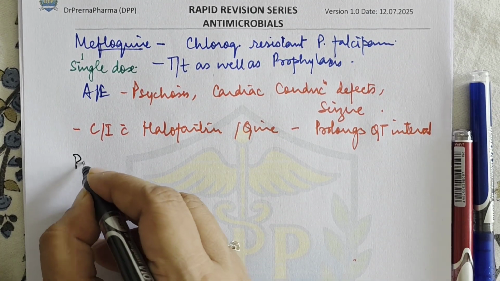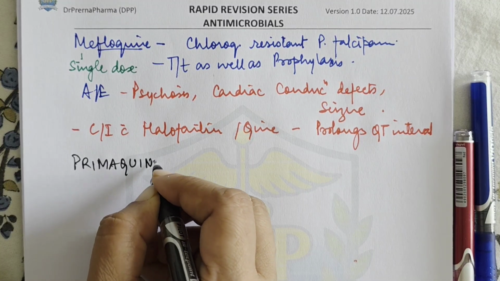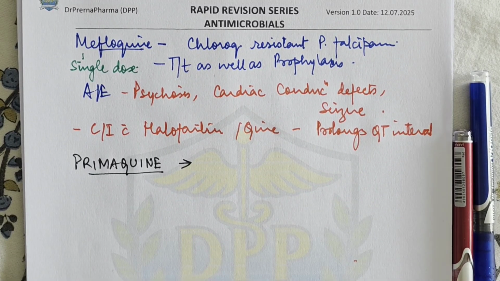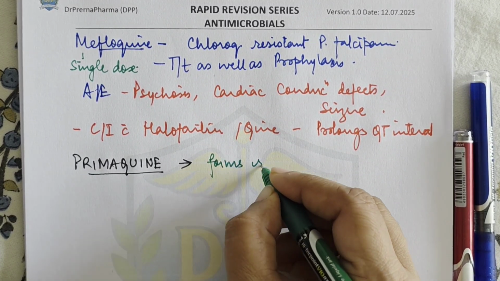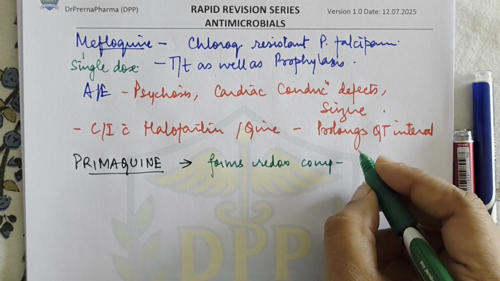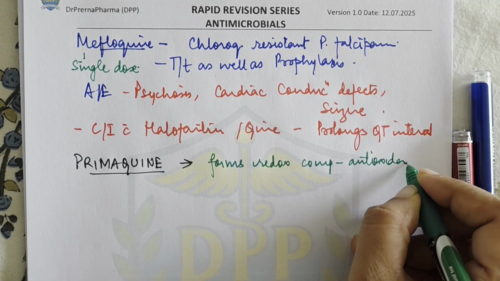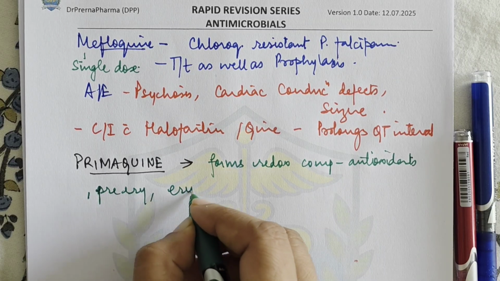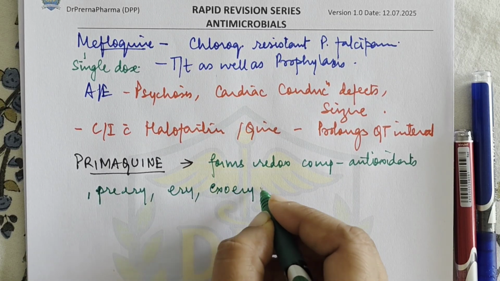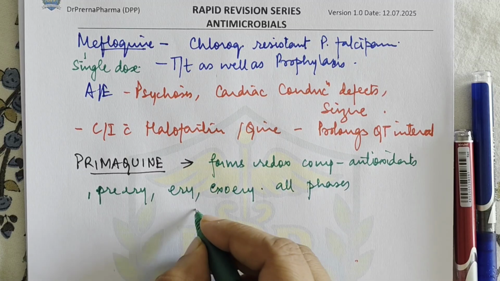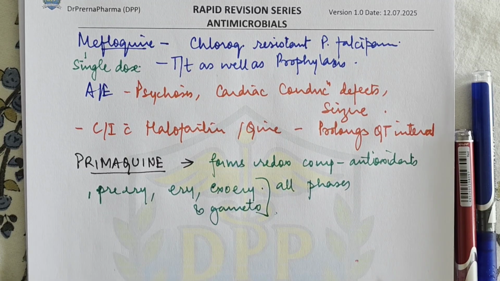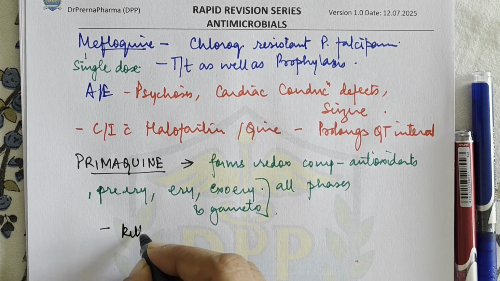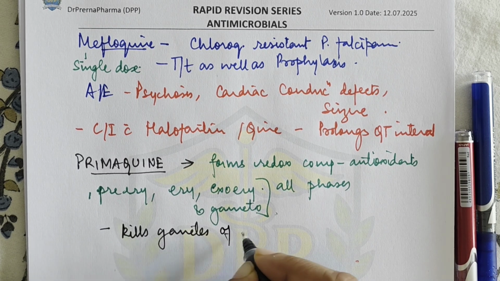Then the next drug is the very important primaquine. Primaquine is basically a drug that forms redox compounds that act as cellular antioxidants, right? Now this acts on pre-erythrocytic, erythrocytic and exoerythrocytic phases. So all phases, and also gametocytes. So it acts on all phases, and so it is effective in any which way, and it also kills gametes of all species.